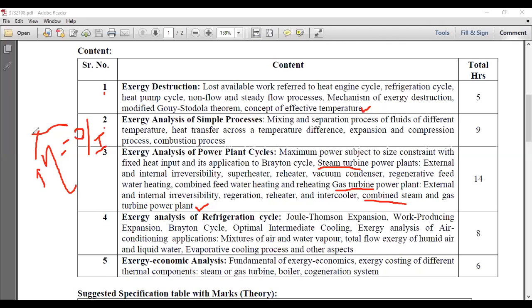But do you know the rotation per minute of the simple turbine in a steam turbine power plant and gas turbine power plant? Do you know the revolutions per minute? Up to which RPM do we go? Any rough idea? Maybe 1,000. 1,000 is very less. Up to 30,000, 40,000, 50,000 RPM.